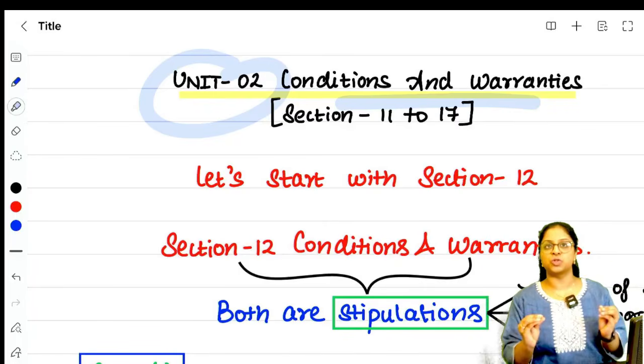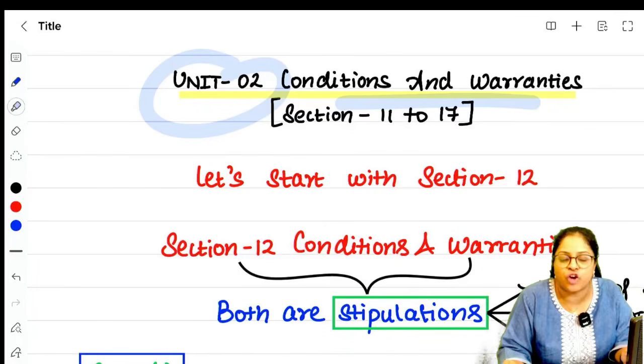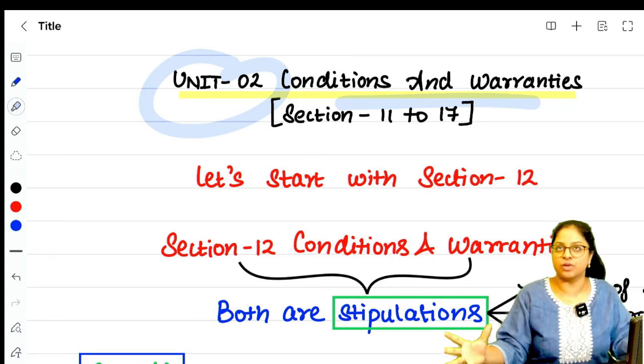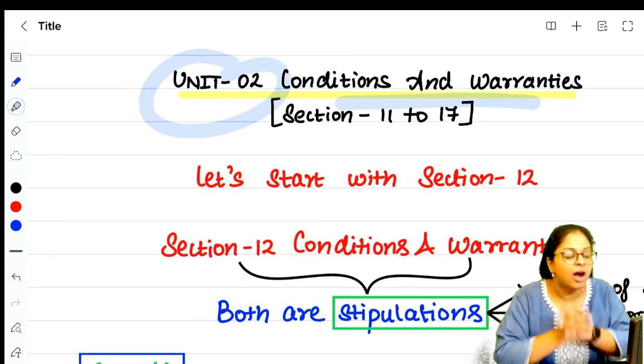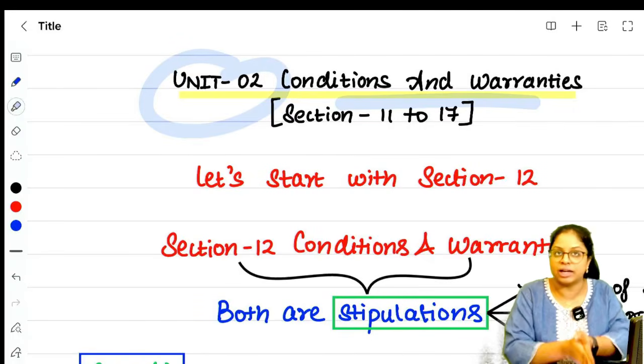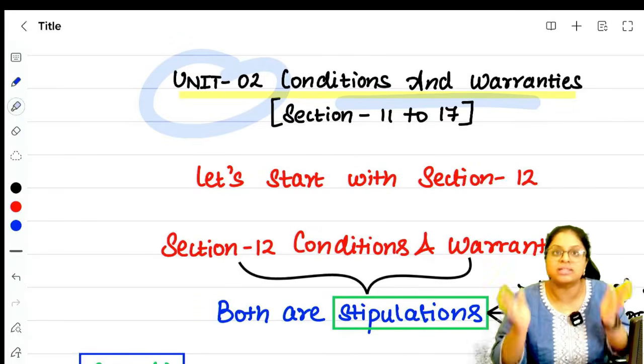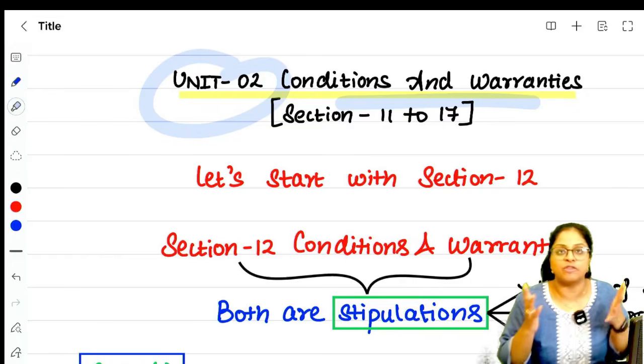But my classroom students know, I made it so easy for all of you. We use those pictorial charts and we made the entire conditions and warranty so much comical and easier. We are going to do the same stuff here in the revision batch also. Classroom students, you have the pictorial charts. You can use that. For the others, you can refer to the video.